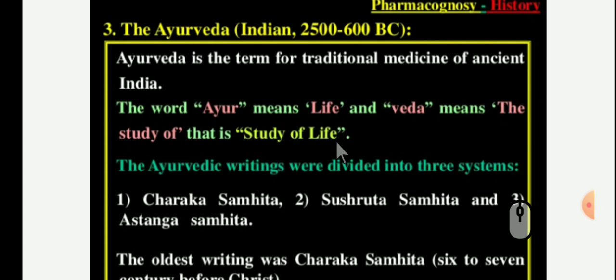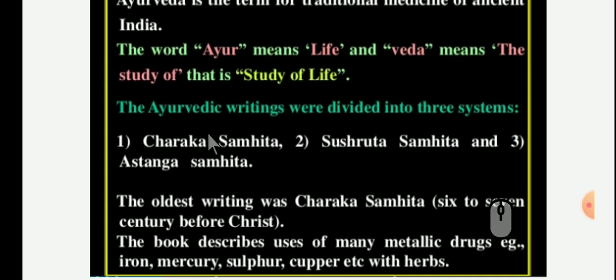The oldest writing, Charaka Samhita, is believed to date back 6 to 7 centuries before Christ. It is assumed to be the most important ancient authoritative writing on Ayurveda. Then the Susruta Samhita is thought to have arisen about the same time period as the Charaka Samhita, but slightly after it.